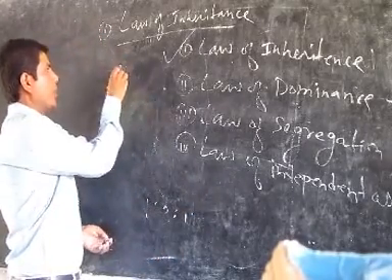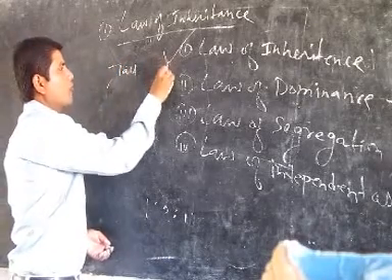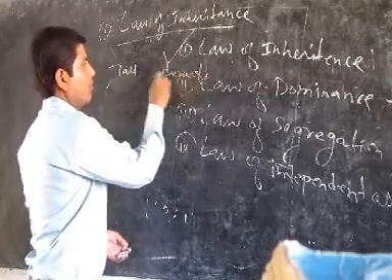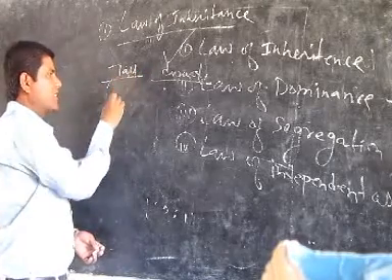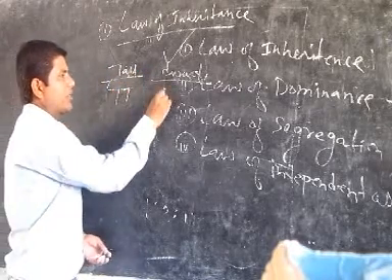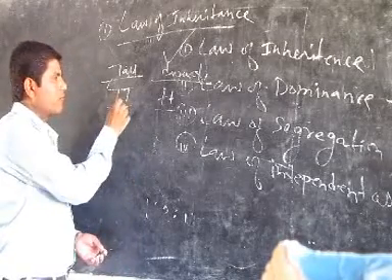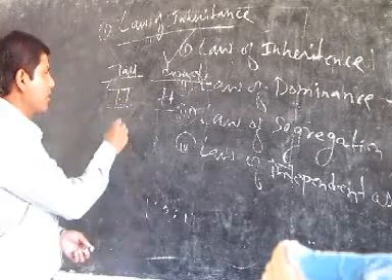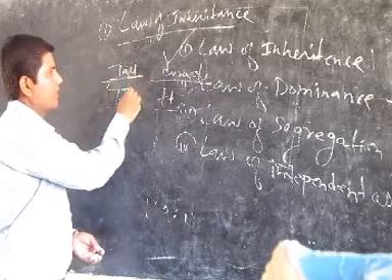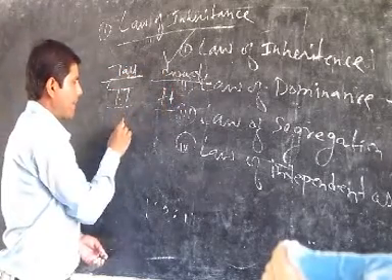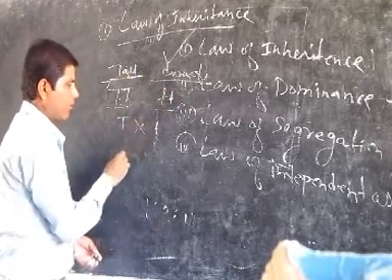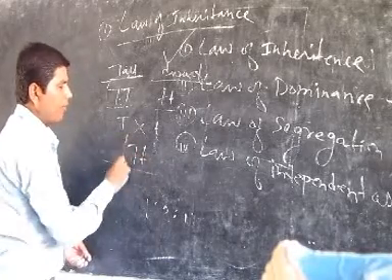When he took two plants, a tall plant and a dwarf plant, both the genes, capital T and small t, are transferred from one generation to another generation. When we cross capital T, small t, we will get only tall plants.